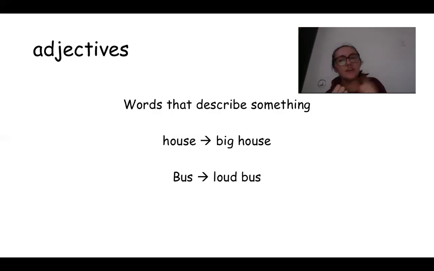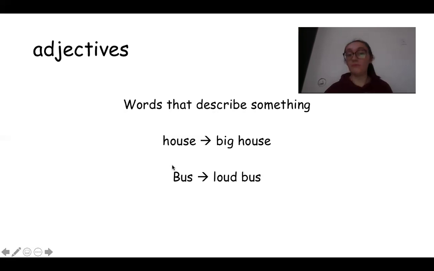You can't use them by themselves all the time, but you can use them to talk about other things. So, for example, house is a noun, right? It's a thing. But we can use the word big to talk about the house, to tell somebody more about the house. So, instead of just saying house, you can say big house, right? And that's an adjective. Big is an adjective. It is talking about what the house looks like, right?